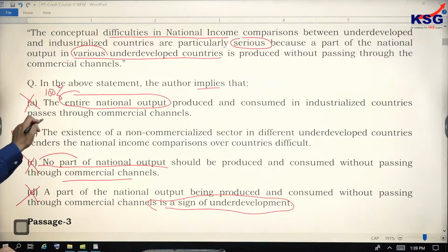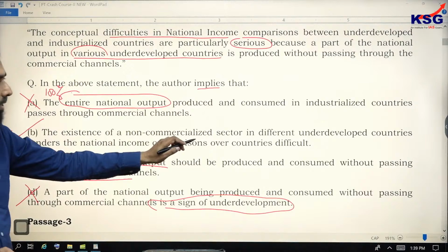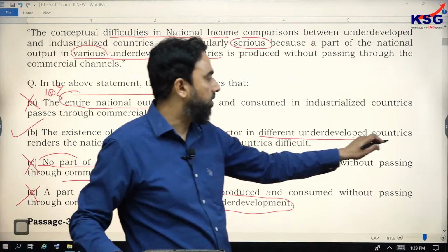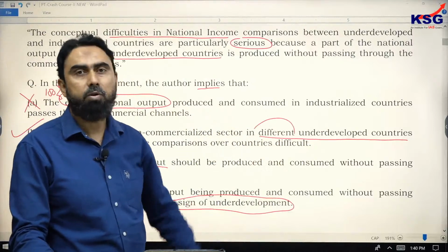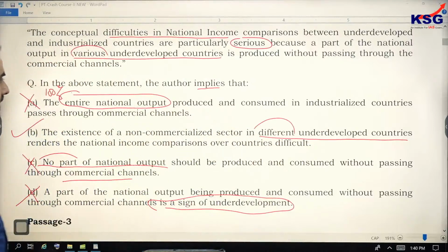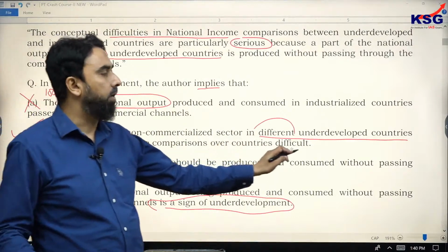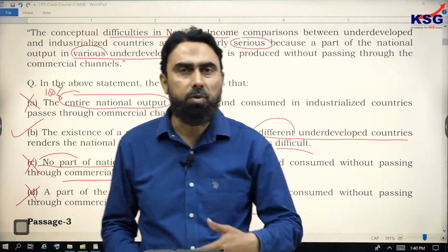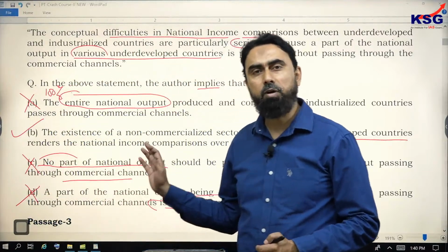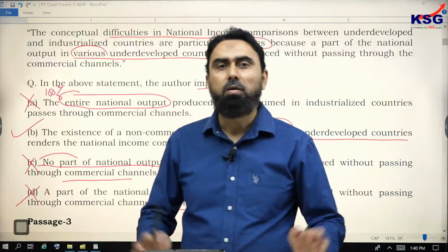Option B is absolutely correct, because it says the existence of a non-commercialized sector in different underdeveloped countries. You saw various, and here different is given, right? So the quantifier is correct. Renders the national income comparisons over countries difficult. Yes, the comparison becomes difficult. Whether it should be there, should not happen, it's a sign of underdevelopment, all these are the options which are going in different directions.